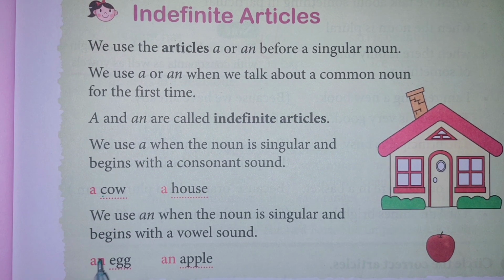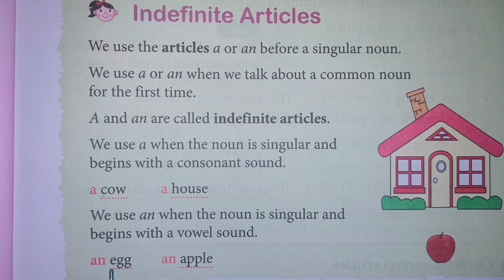Next, the topic: before vowel sounds, an article is used. Okay. So we use an article when the noun is singular. The noun must be in singular form and begin with vowel sounds. So what are the vowels? A, E, I, O and U. An egg, E double G, egg. So egg starts with a vowel sound. So an article is used before it. Okay? E is a vowel sound.